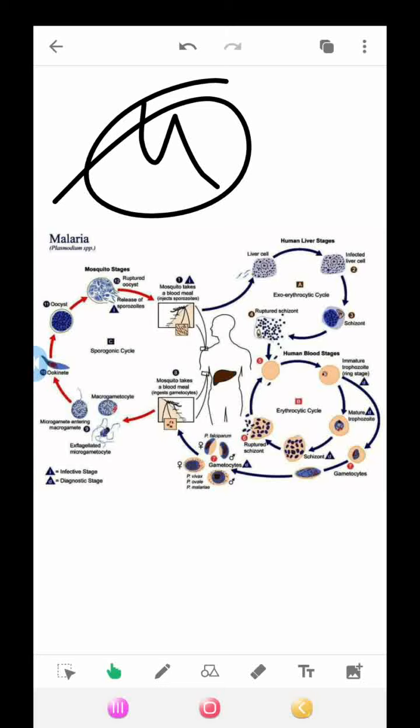Number 1, malaria infection begins when an infected female Anopheles mosquito bites a person, injecting the Plasmodium parasite in the form of sporozoites into the blood. Second, the sporozoites pass quickly into the human liver. The sporozoites multiply asexually in the liver cells over the next 7 to 10 days, causing no symptoms.